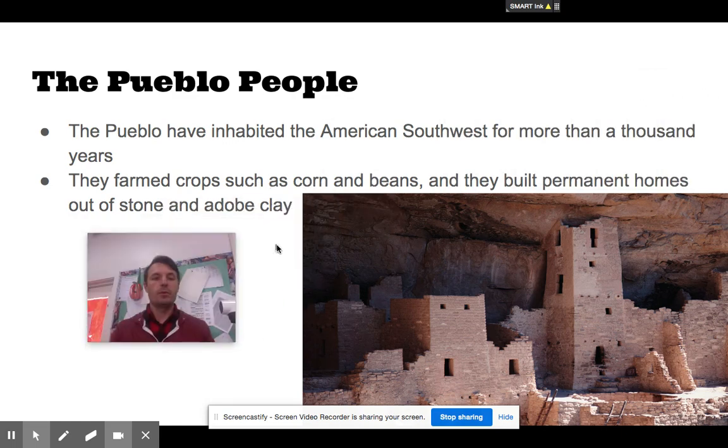We learned about the Pueblo people a bit in our last lesson as well. The Pueblo have inhabited the American Southwest for more than 1,000 years. They farmed crops such as corn and beans, and they built permanent homes out of stone and adobe clay.